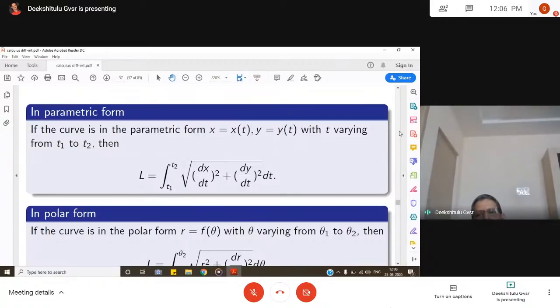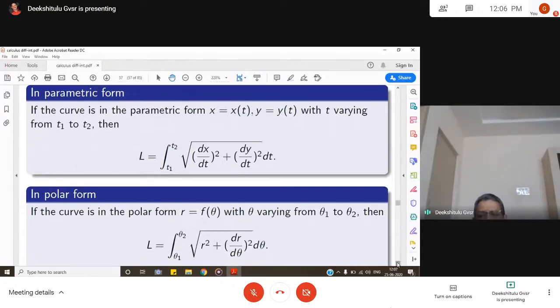For example, the parametric representation of a parabola y square equal to 4ax is x is equal to at square, y is equal to 2at. So in such a case, find dx by dt, find dy by dt, then straight away put it in the formula, and you get the length of the arc between t1 and t2.